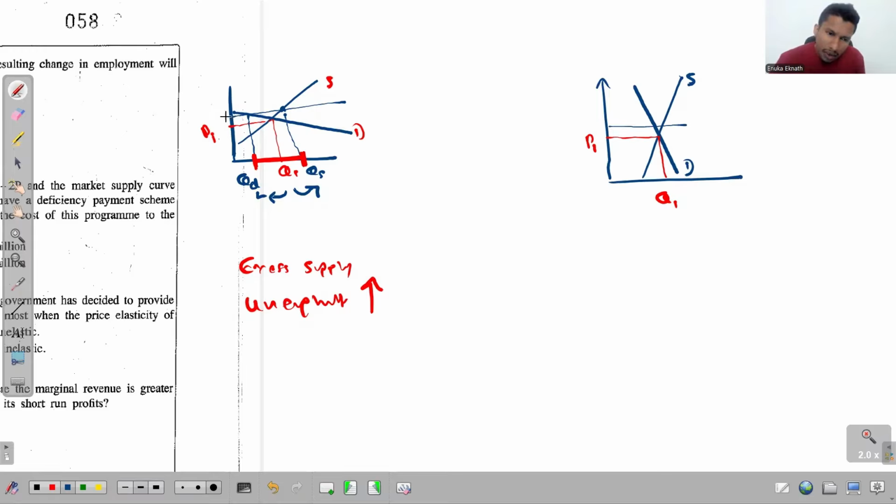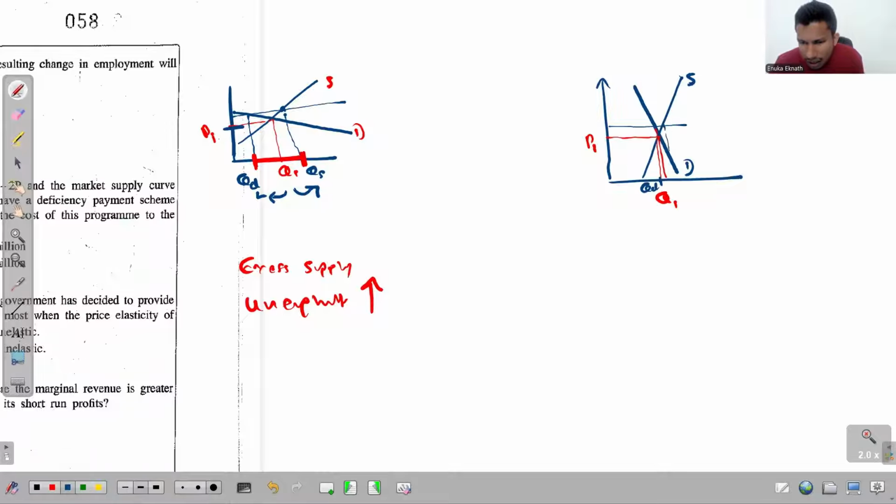Now this gap here and the gap here are almost the same, right? Then look at what happens to the quantity demanded of labor. See, quantity demanded is lower, but it reduces very insignificantly. You can't even see it. Right? So this is the reduction in the demand.